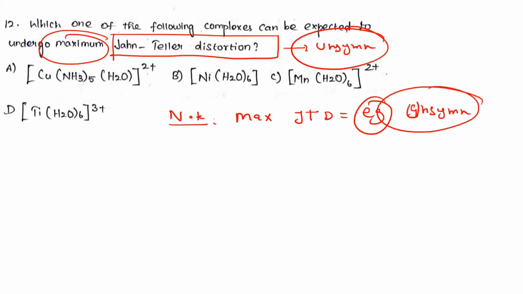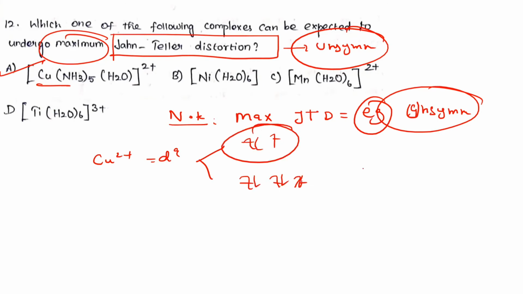Therefore, which is the correct answer? We know copper 2+ shows the d9 configuration. D9 means 1, 2, 3, 4, 5, 6, 7, 8, 9. Therefore d9 is totally unsymmetrical. Option A is the correct answer. Listen, whenever t2g or eg is unsymmetrical, they show Jahn-Teller distortion. If t2g is unsymmetrical, that is a weak, static Jahn-Teller distortion, and if eg is unsymmetrical, that is the dynamic one. Dynamic gives more distortion compared to static. Therefore, option A is the correct answer for this question.